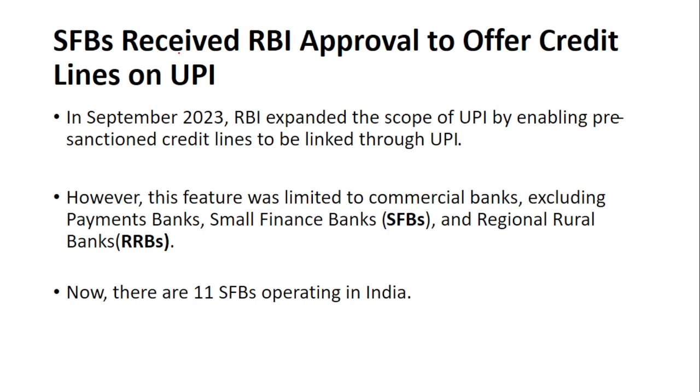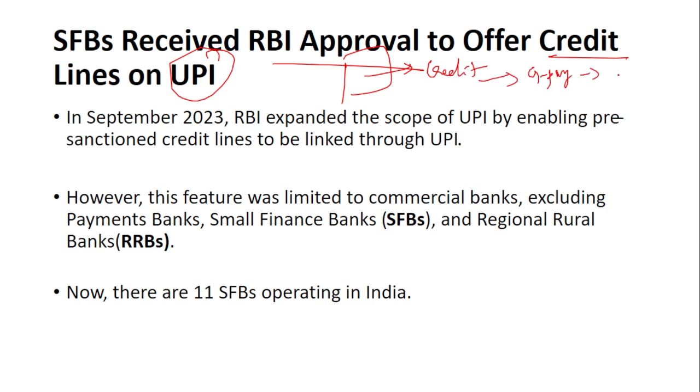Next, a Small Finance Bank has received approval from the RBI to offer credit lines on the UPI. People who are using UPI, you will be able to see that many banks now offer credit lines. In the UPI app, say suppose GPay, you will be able to see a message like you are now eligible for 8 lakh rupees loan or 5 lakh rupees loan. These kinds of messages appear on your Google Pay, right? It is nothing but a credit line that has been allowed by the RBI.